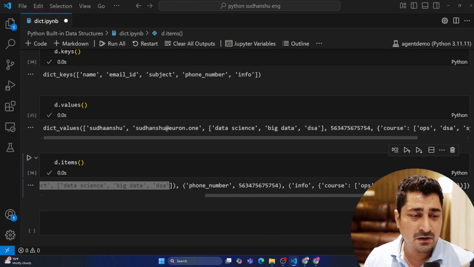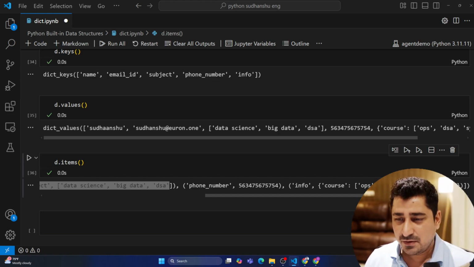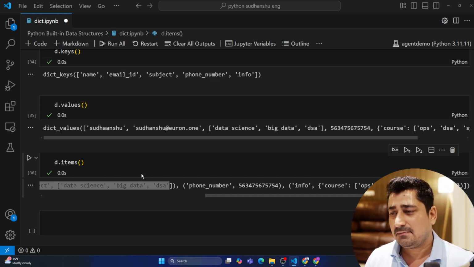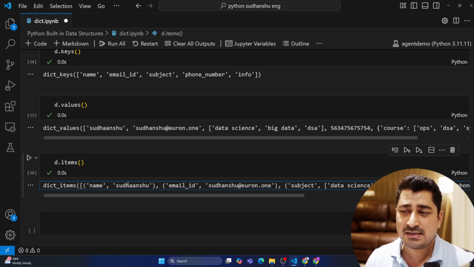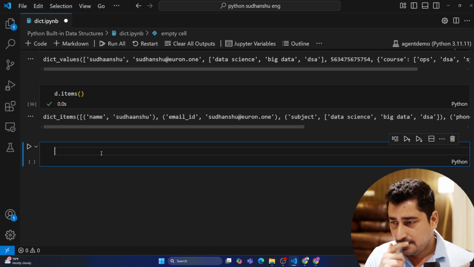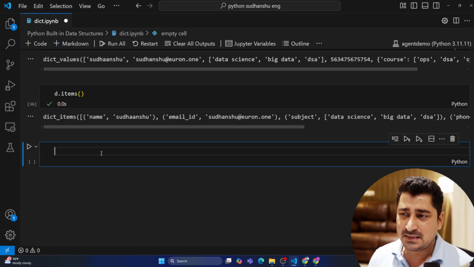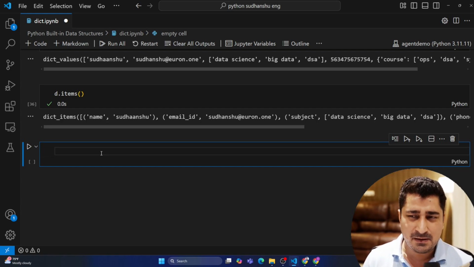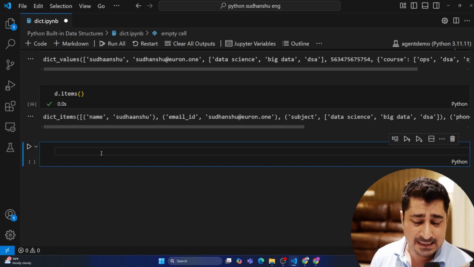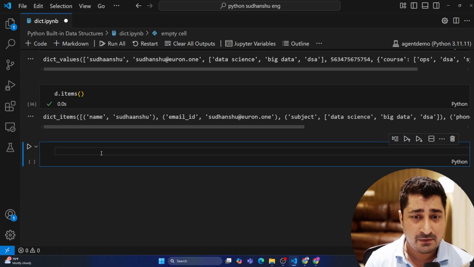Fine. Now, likewise, there are so many other inbuilt functions that you will be able to find out, and you can use them just like any other function that we have been using inside a list or a set or the tuples. Here, I'm going to show you a simple, basic for loop operation, where based on the keys, I would like to print the values one by one.